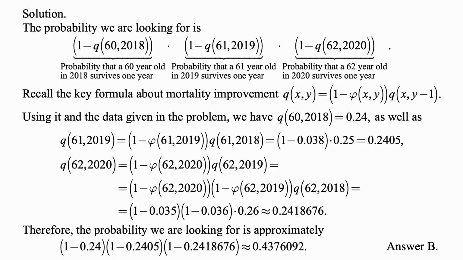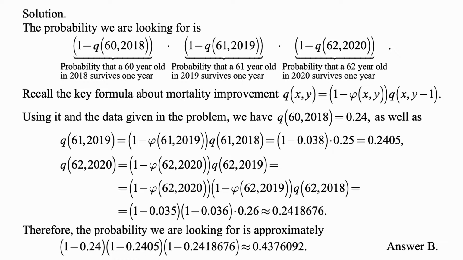So we will write the second part, q of 62, 2019, as 1 minus phi of 62, 2019, again the same 62 and 2019 as in the q that we are rewriting, times q of 62, the same age but 2018, 1 year earlier.